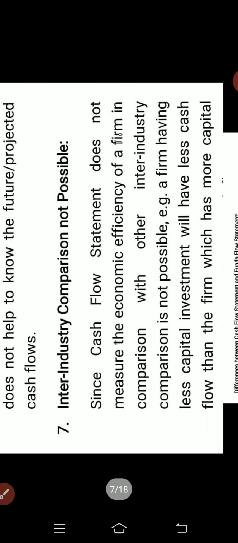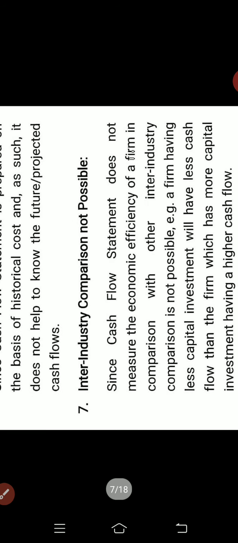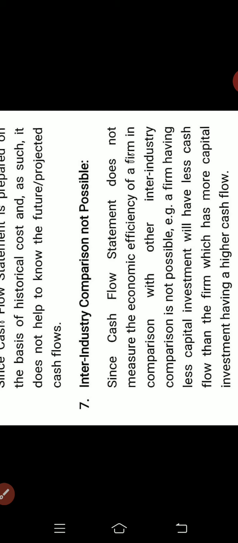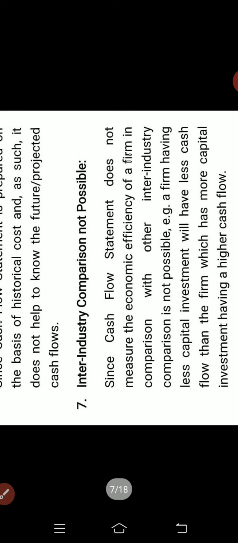And the seventh and last point is that inter-industry comparison is not possible, since the cash flow statement does not measure the economic efficiency of a firm in comparison with other firms.